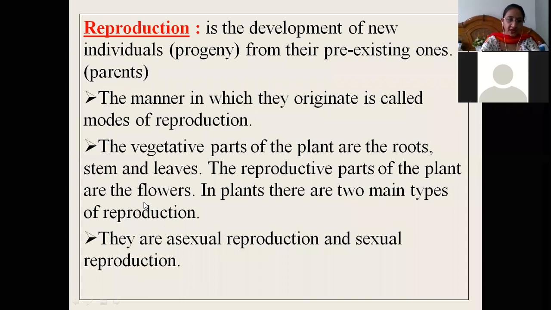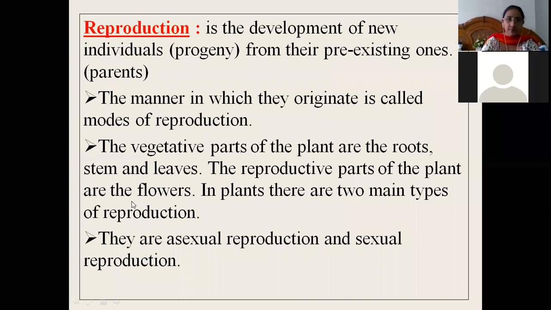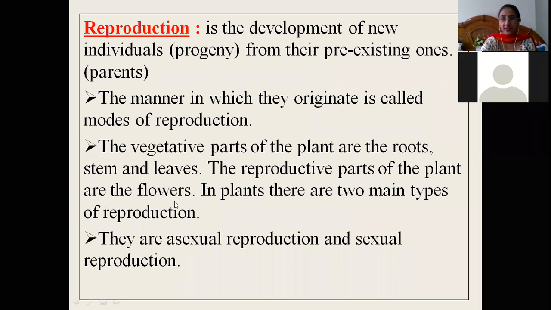The reproductive parts of the plants are the flowers. We will study the parts or the structure of the flower in detail in the next slides. In plants, there are two main types of reproduction that we have already seen: sexual reproduction and asexual reproduction.